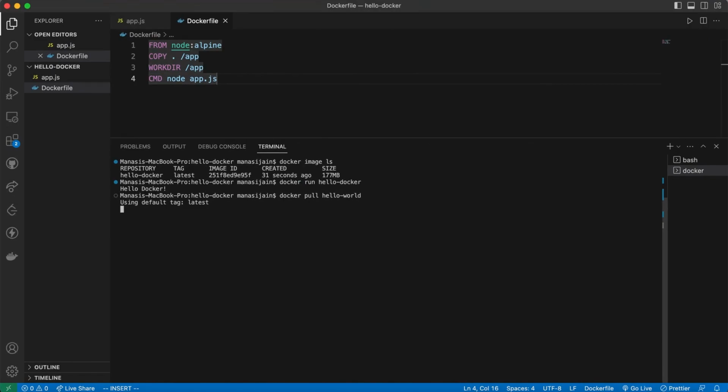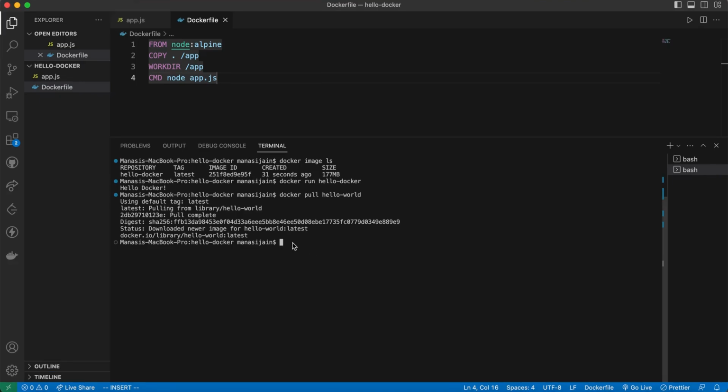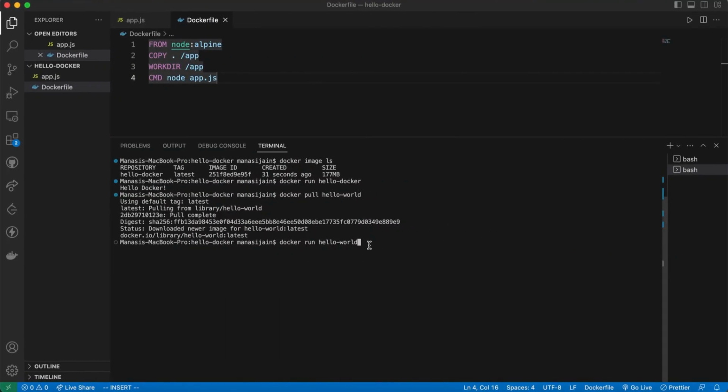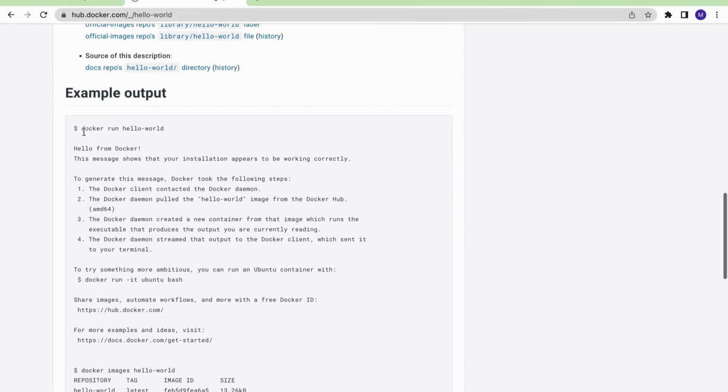It will first look for the image locally. Since it is unable to find it, it will go to the server and pull it from Docker Hub. We can see it has successfully pulled the image. Now let's run the image, docker run hello-world. Before hitting enter, I am expecting this to be the output, so let's hit enter, and yes, the output is hello from Docker, the same as we were expecting.